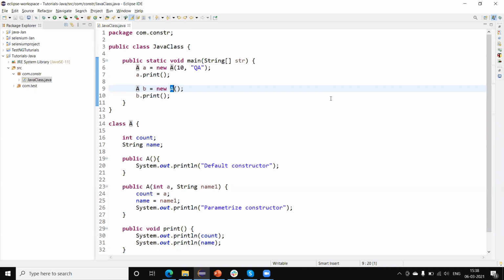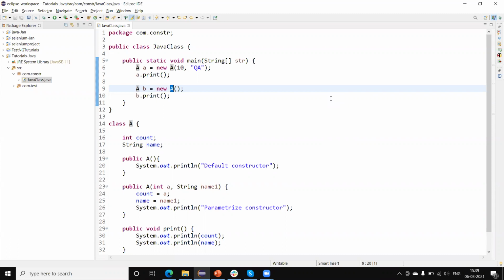Okay, now let's discuss the difference between a method and a constructor, because a constructor is similar to a method, but it is not a method. As we discussed, a constructor is used to initialize the state of an object, which means it helps to initialize the instance variables, whereas a method is used to expose the behavior of the class.